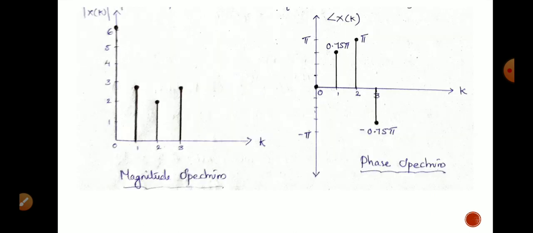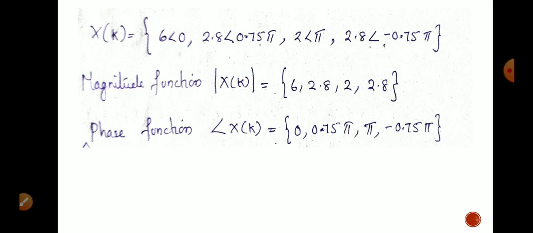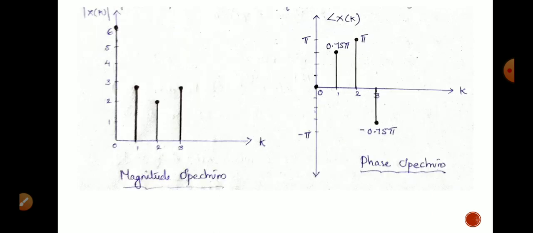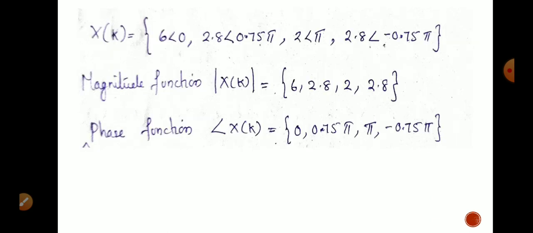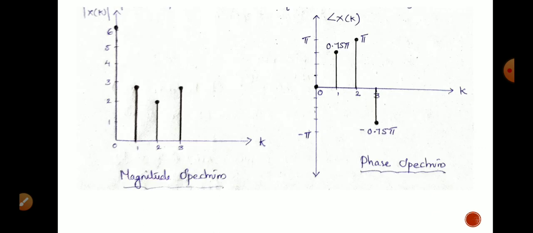On plotting the frequency response, the magnitude spectrum will become in this format. Here k is represented in x-axis and modulus of x of k is marked in y-axis. At k equal to 0, we have the magnitude as 6 and at k equal to 1, we have the value 2.8 and at k equal to 2, we get the value as 2 and at k equal to 3, we get the value as 2.8. On plotting these values in the graph, we get the magnitude spectrum in this way.